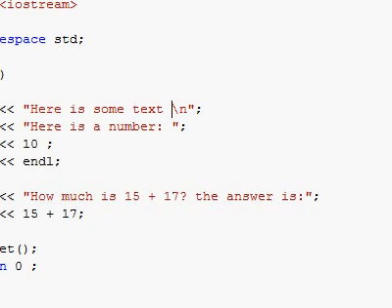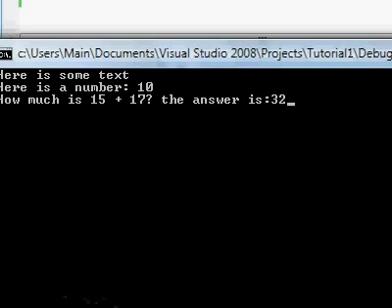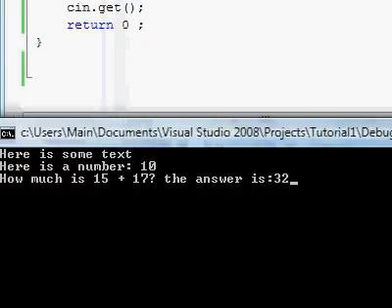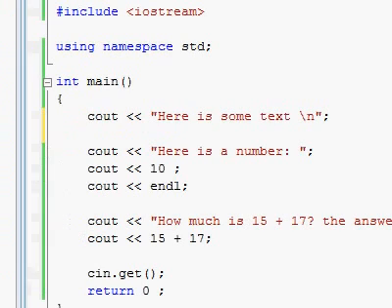Like over here, backslash and n means that we want to have a new line, meaning like a carriage return in our text output. So as you see, this worked, and everything else was now printed on the next line. So we just learned that \n is like pressing enter, which makes things go to the next line.